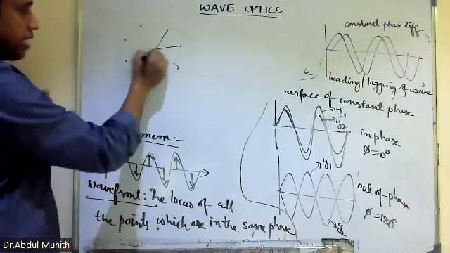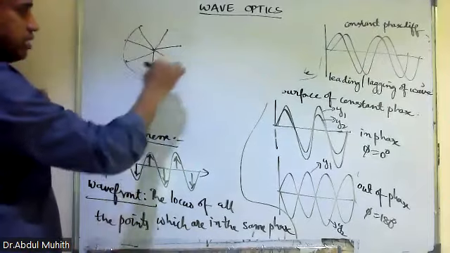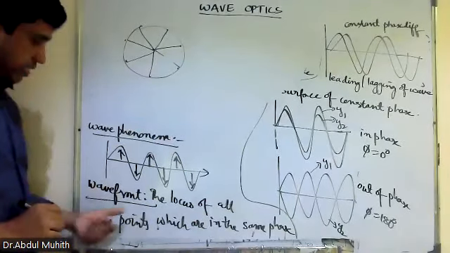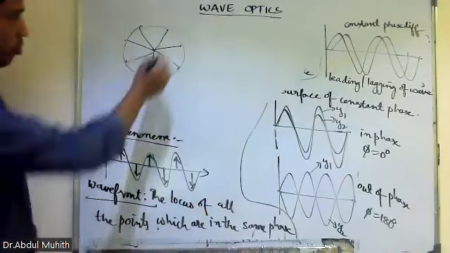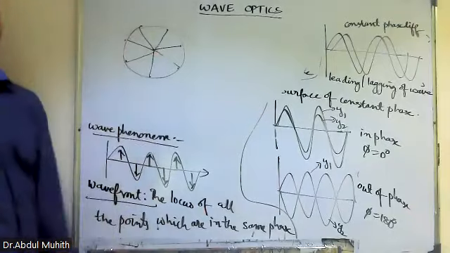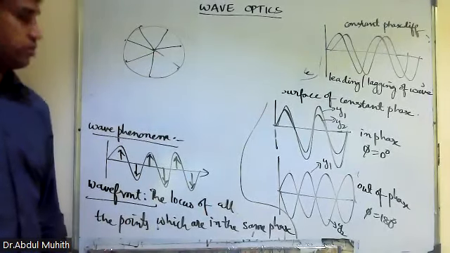Like a clock, have you seen a clock? All are having the same radius. So when you join them, it becomes a circle. Is that clear? So that is why we are taking the locus of all the points. Means all these dots are said to be locus. They are at a fixed distance from a point.